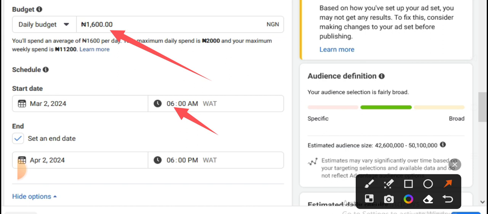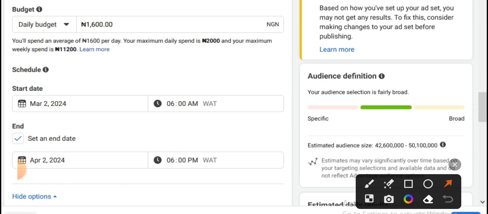Now, when you set your ad to start by 6 a.m., oftentimes it will not start running by then. It can take up to 45 minutes or 1 hour before you start getting clicks on that ad. That's just the way I run ads.